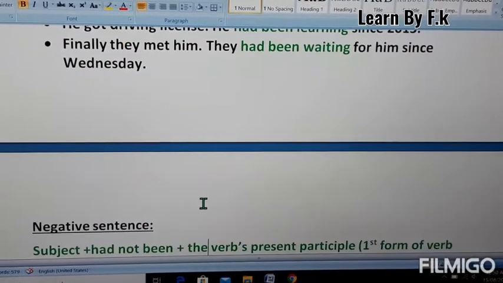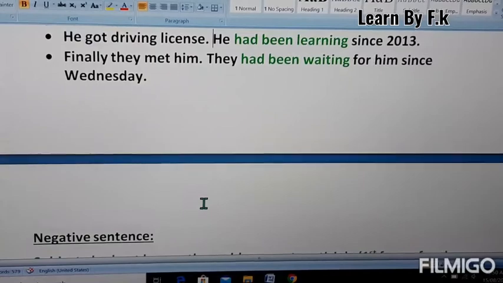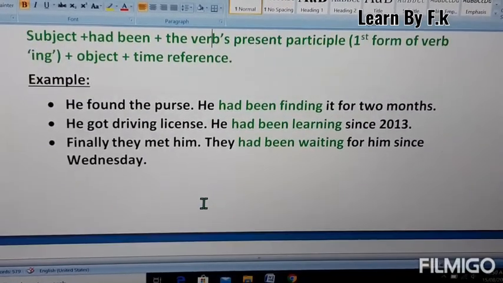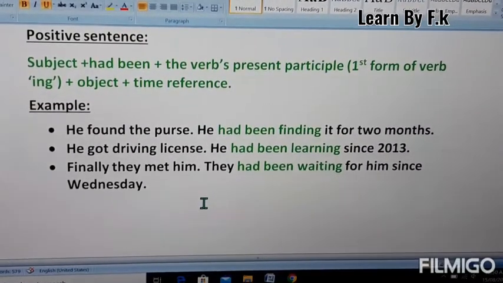Positive sentences. Subject plus had been plus the ing form of verb, or you can say first form verb plus ing, plus time reference. This is a positive sentence structure. He found the purse. He had been finding it for 2 months.